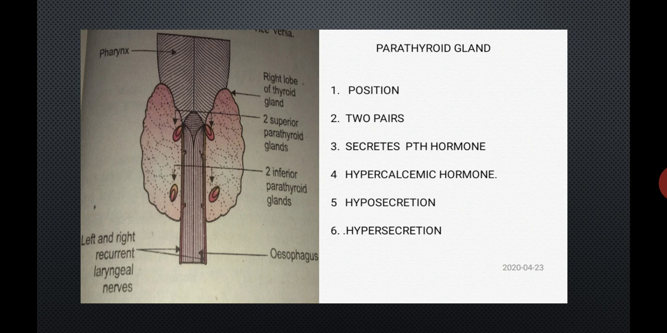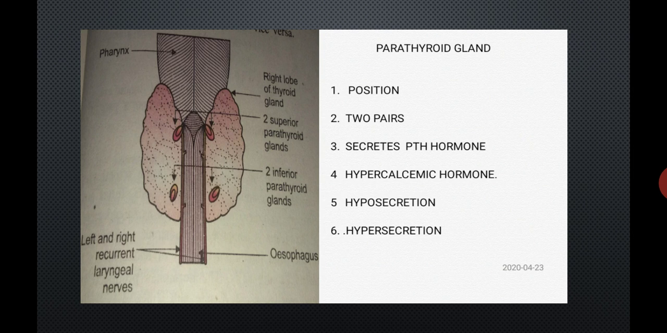Point number three, this parathyroid gland secretes one peptide hormone, which is called PTH hormone, and the full form of PTH is parathyroid hormone. So students, the parathyroid gland secretes one hormone and the name of that hormone is parathyroid hormone, or in short it is called PTH hormone. It is also called Collip's hormone.